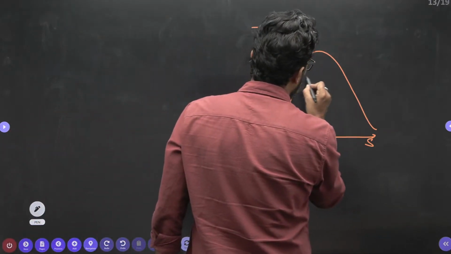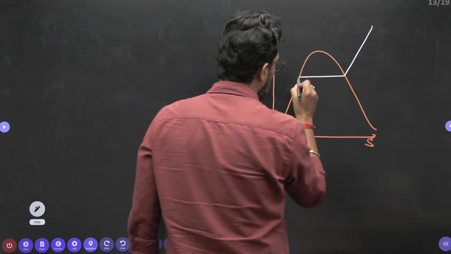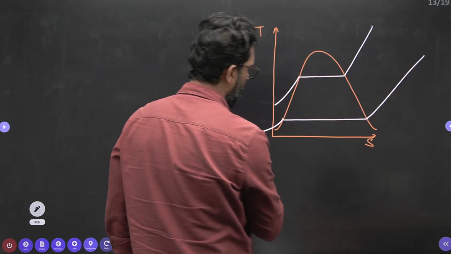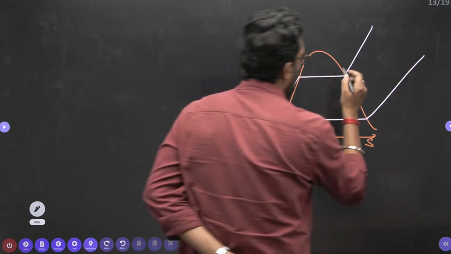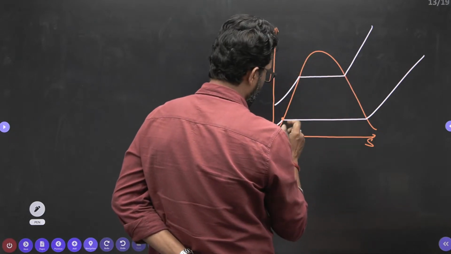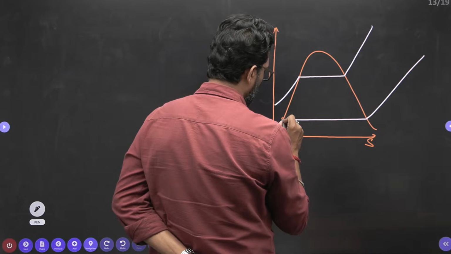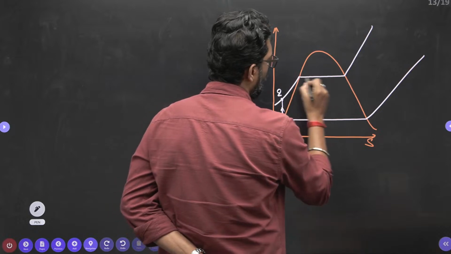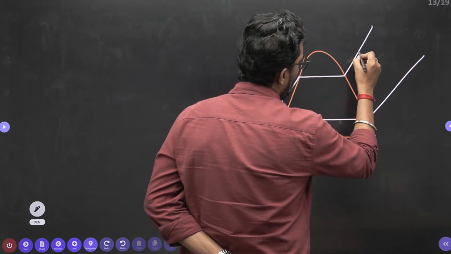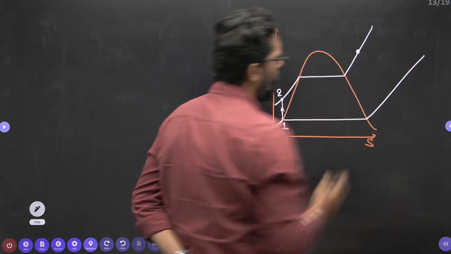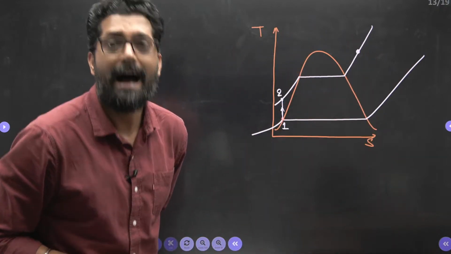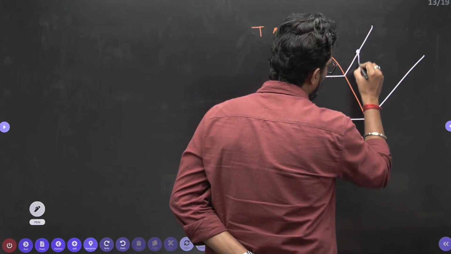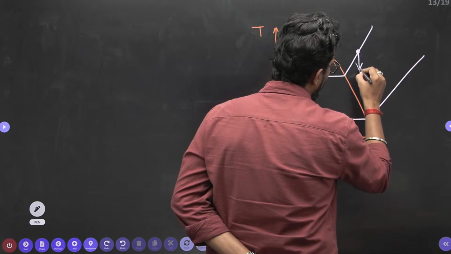There is one boiler pressure, and one minimum pressure, which is the condenser pressure. So this is point number 1, the inlet to the pump, and this will exit from the pump at point 2. Now 2 to 3 is the boiler, and let's suppose this is the exit from the boiler and entry to the high pressure turbine. So here expansion will take place in the high pressure turbine.